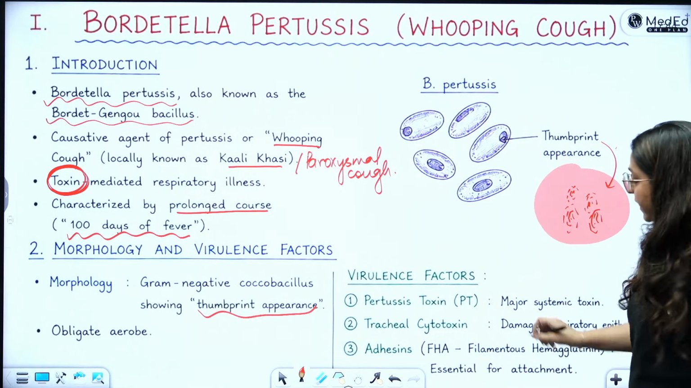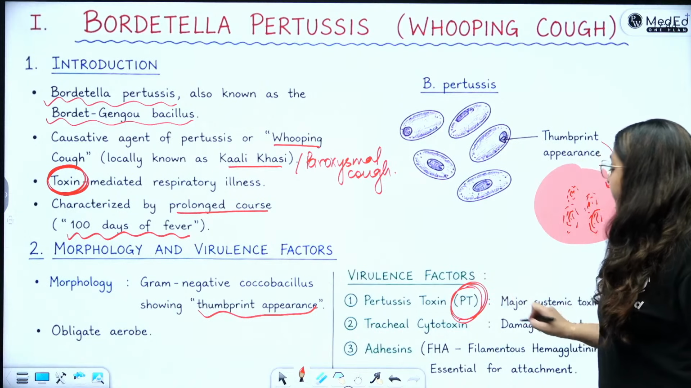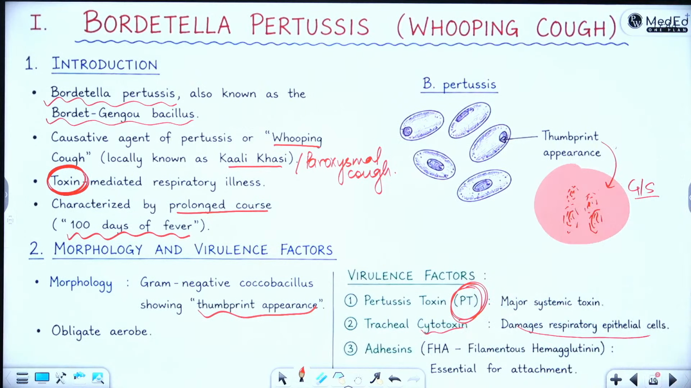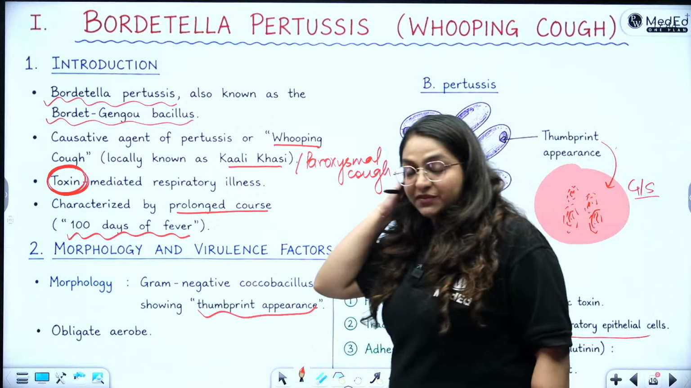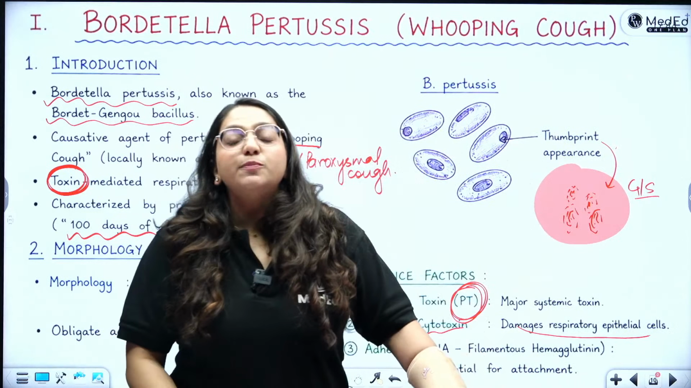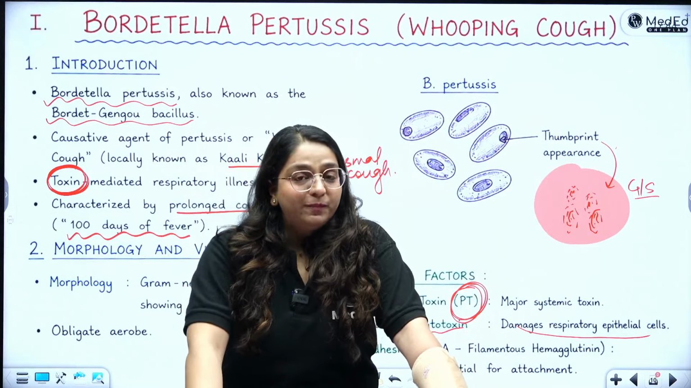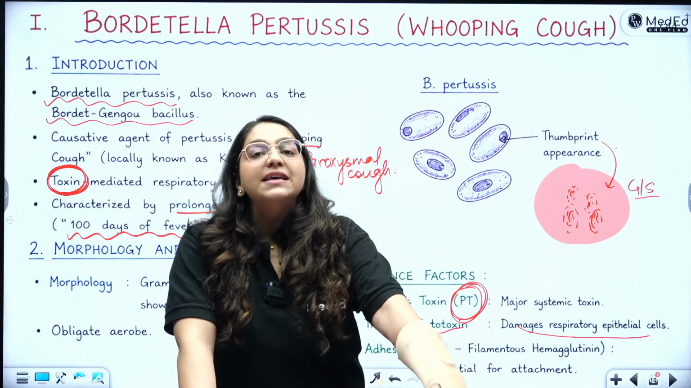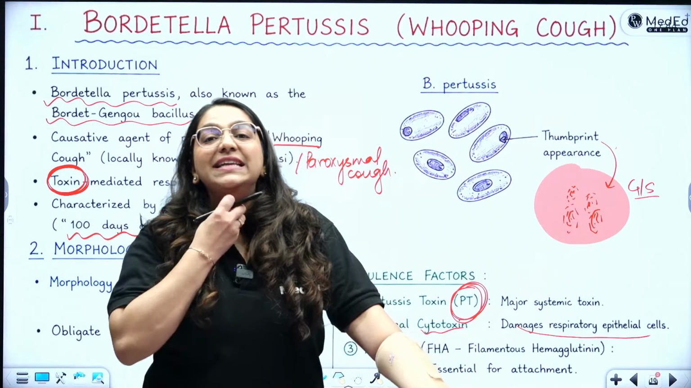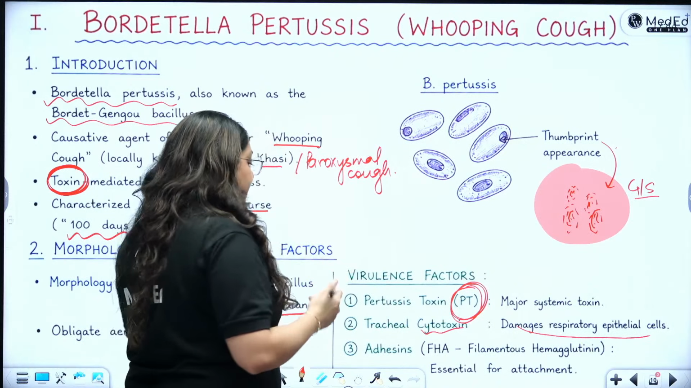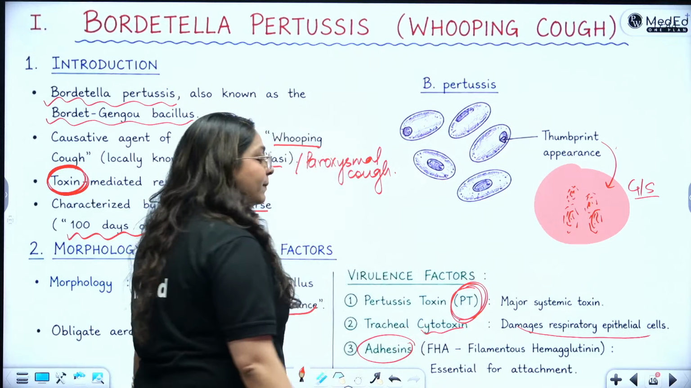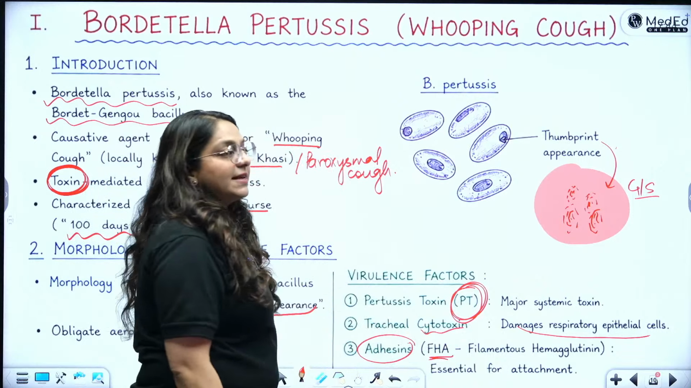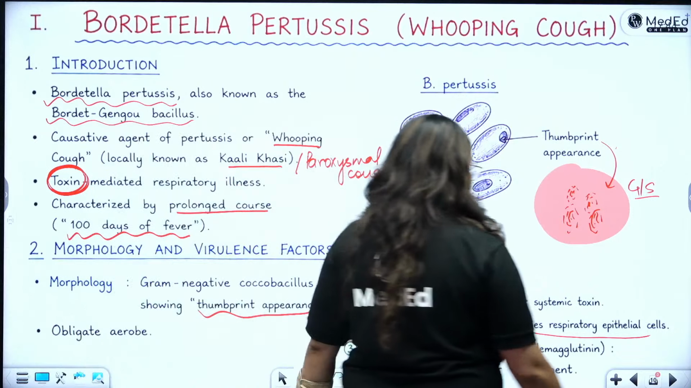क्या virulence factor है? Pertussis toxin is a major systemic toxin. It is a cytotoxin. It damages the respiratory epithelial cell, and it is also associated with the edema factor. Okay. So pertussis toxin has 3 important features: a binding site, a cytotoxin which destroys the cells, and an edema factor which causes edema of the respiratory epithelium. Adhesins are there which are going to help in adhesion, which are FHA, filamentous hemagglutinin, which is essential for the attachment of the bacterium. ठीक है?